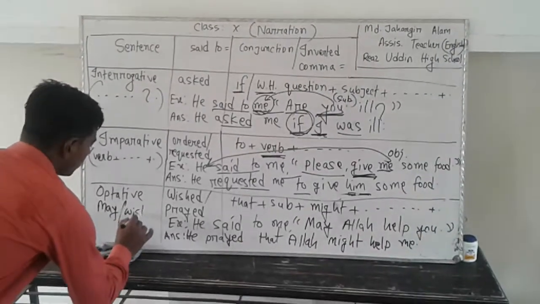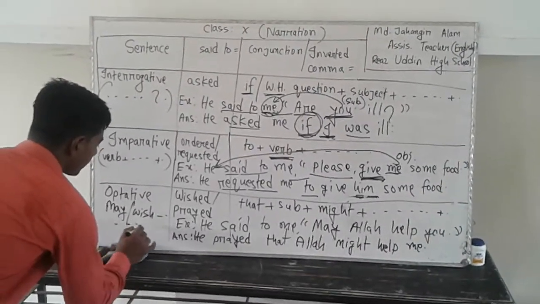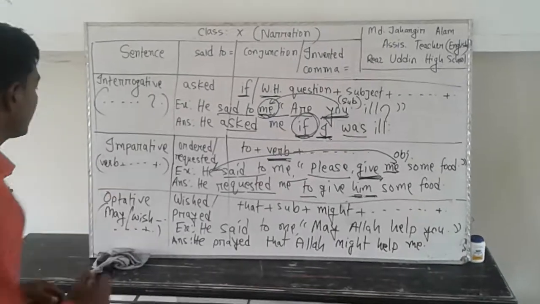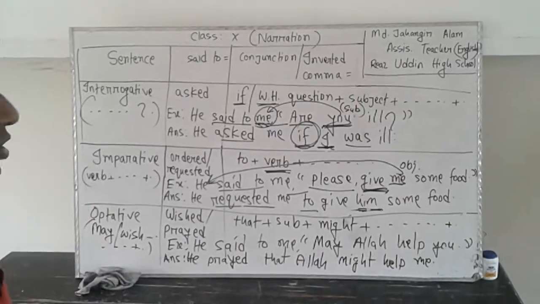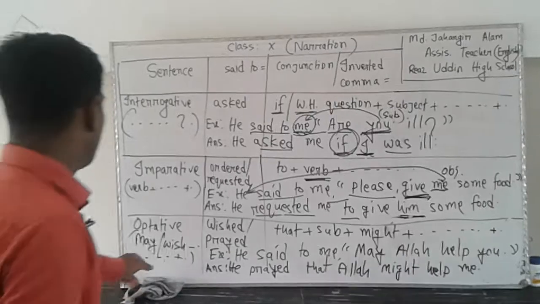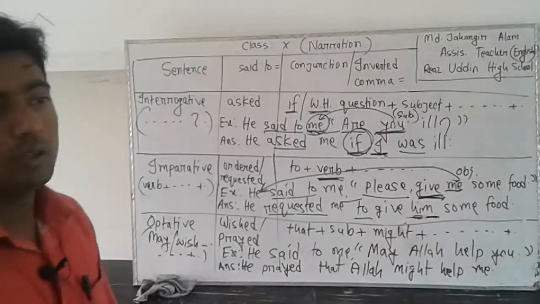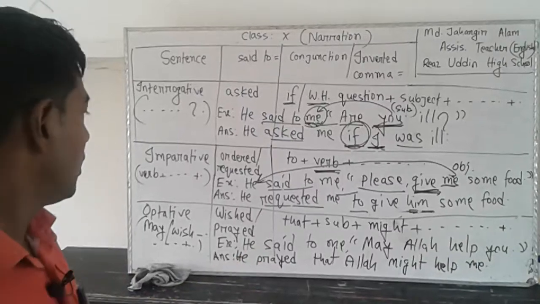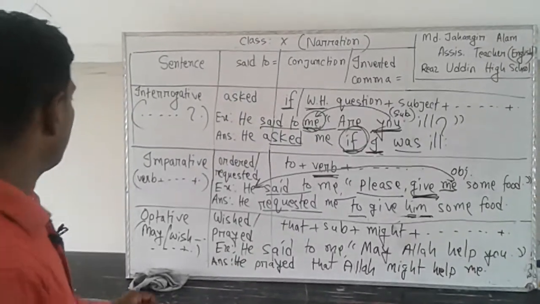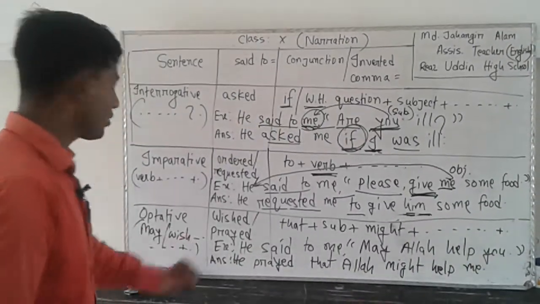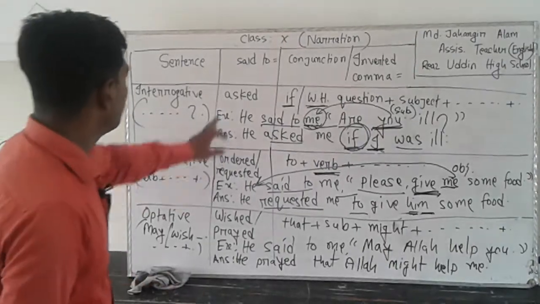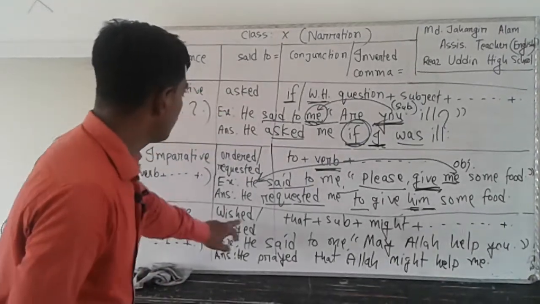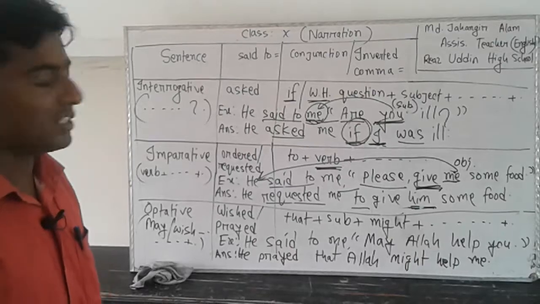or wish and ends with a full stop, that will be an optative sentence. Most of the time your optative sentence will start with wish or may, like this. When you recognize the sentence, you will use said to equal to wished or prayed.